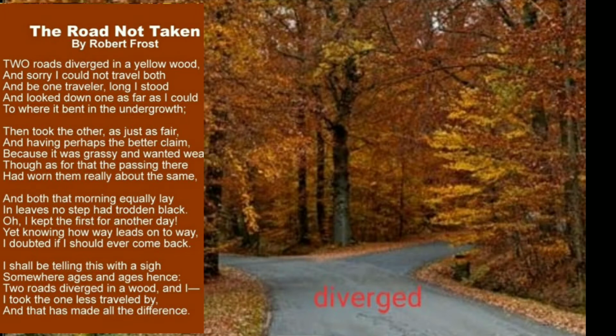And then he says, "Oh, I kept the first for another day." That's line 13. He says that he chose the second road on that particular day. Why did he choose the second road? Because, he said, it was less traveled by people. It was not used by many people. So he wanted some adventure, and he decides to take the second road, which was less used or less traveled by people. And then he says that he decided to keep the first road for some other time.